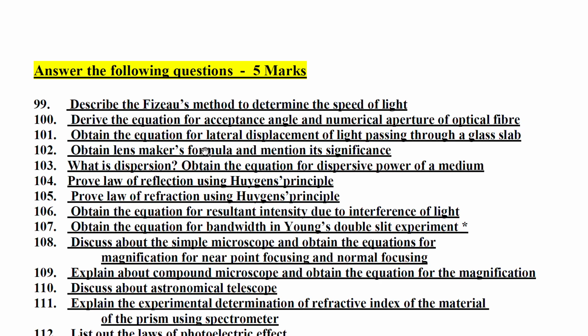Obtain the equation for lateral displacement of light passing through a glass slab. Obtain lens maker's formula and mention its significance. What is dispersion? Obtain the equation of dispersive power of a medium.